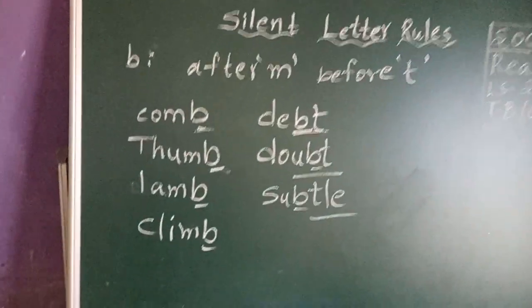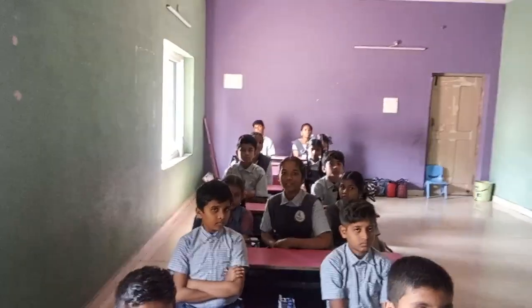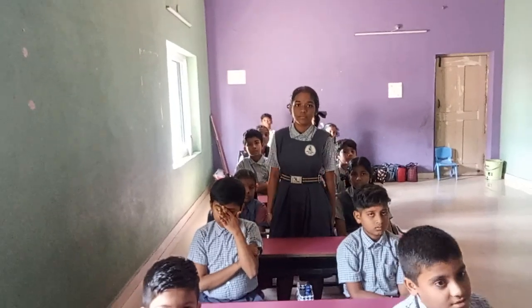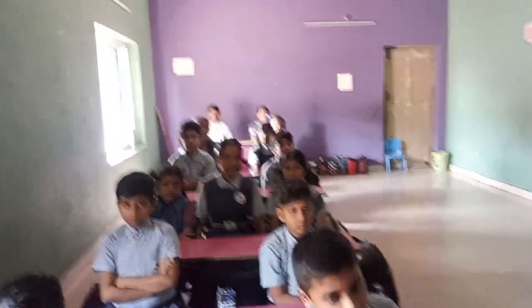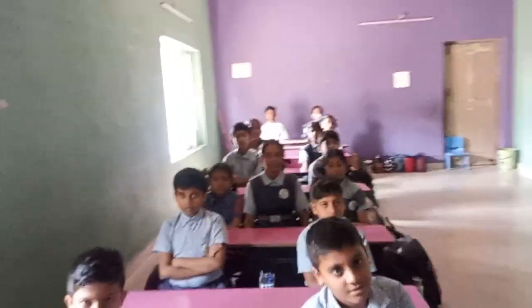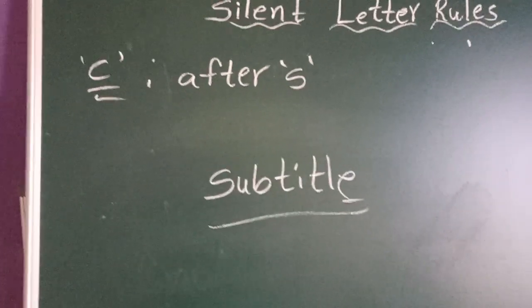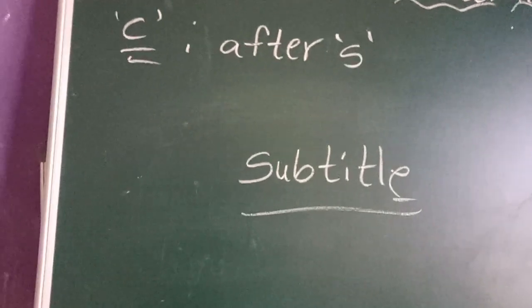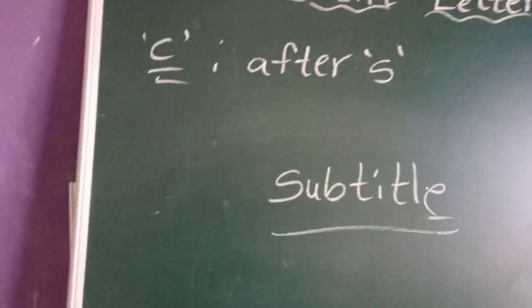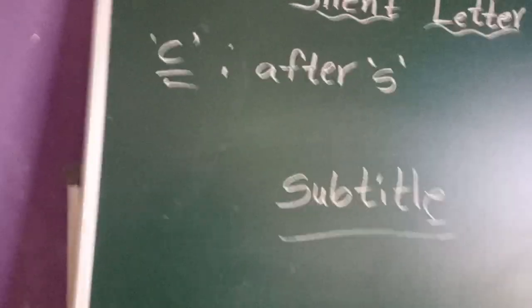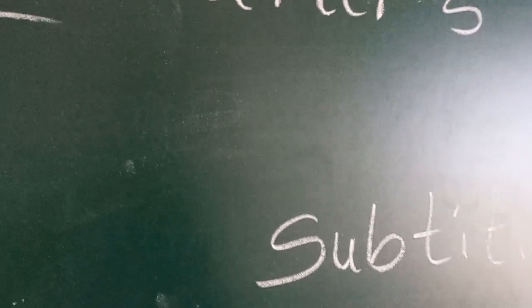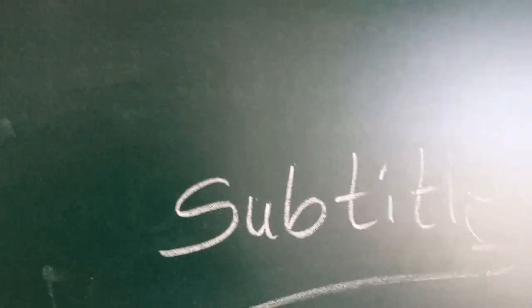Now we are going to learn about C. What is your doubt, Manogna? You asked me something. Subtitle. It's not subtitle you are saying, right? Yes, you are correct. Good question, beta. Now I will tell you. Subtitle is a compound word. Do you know about compound words? Two different words, like rain and bow. We write together, then it makes a new word. So here sub and title make what?